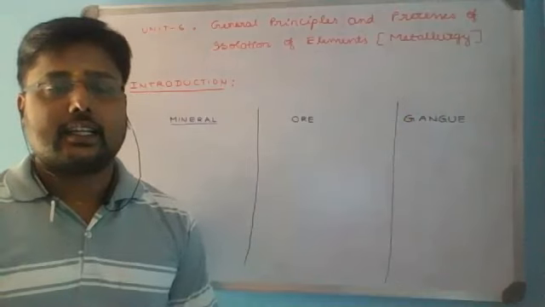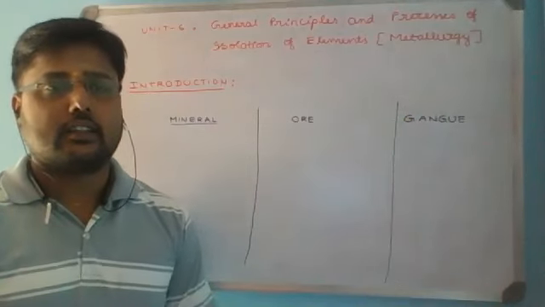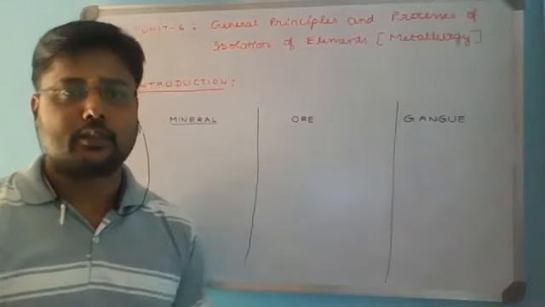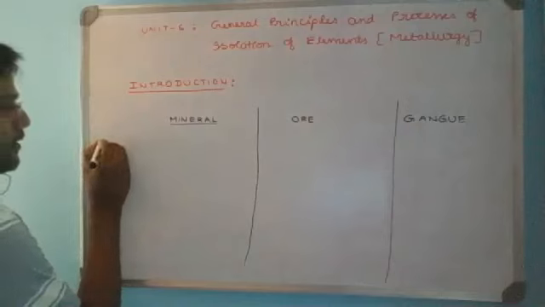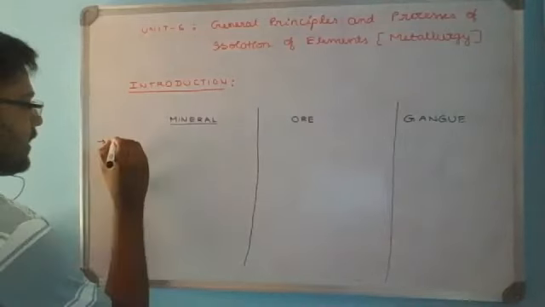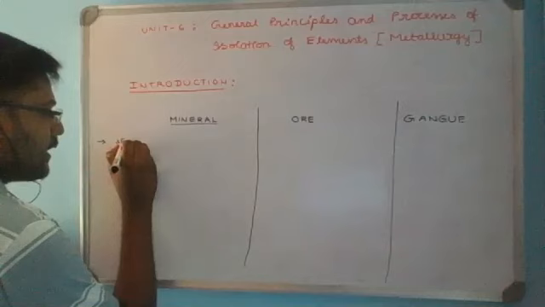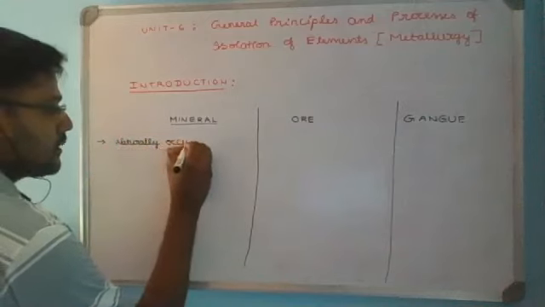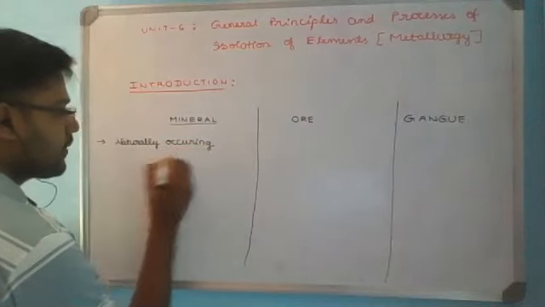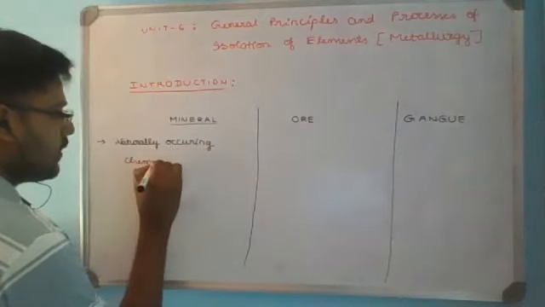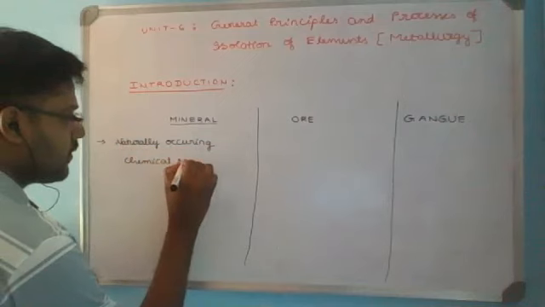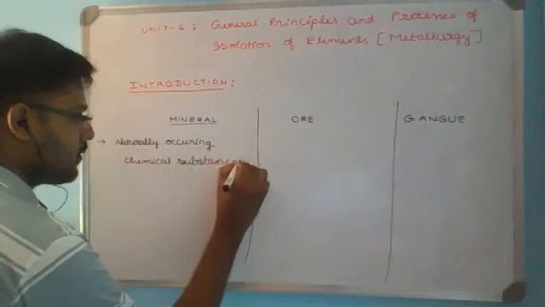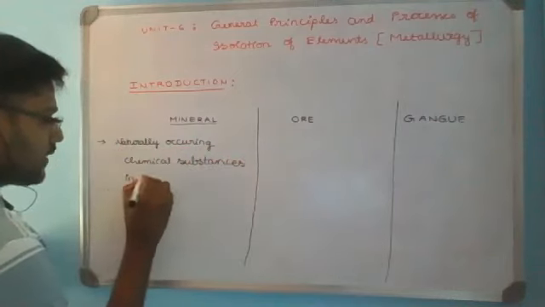Any naturally occurring chemical substance in the earth crust, which is extracted through a process of mining, is referred to as mineral. So minerals can be considered as any naturally occurring chemical substances in earth crust.